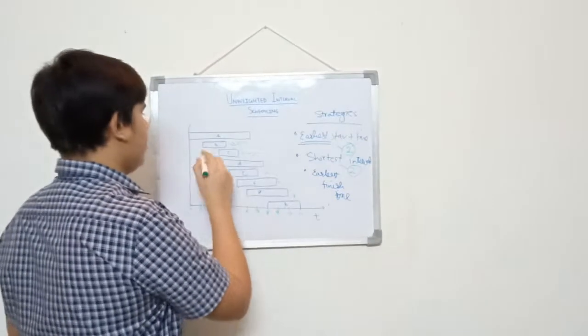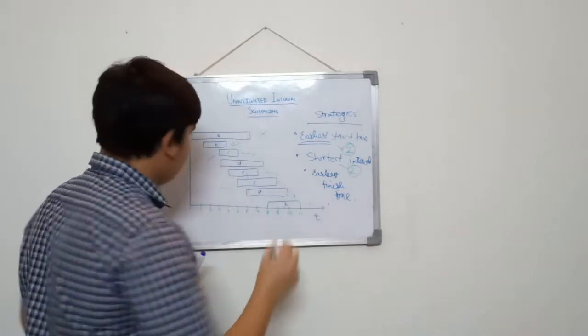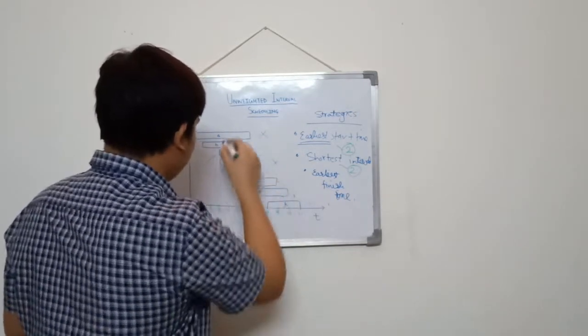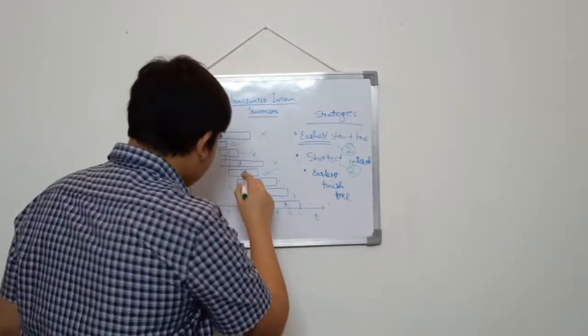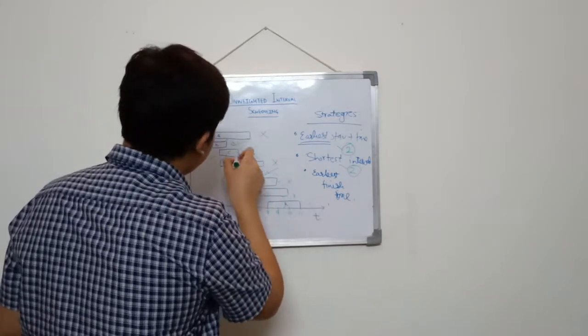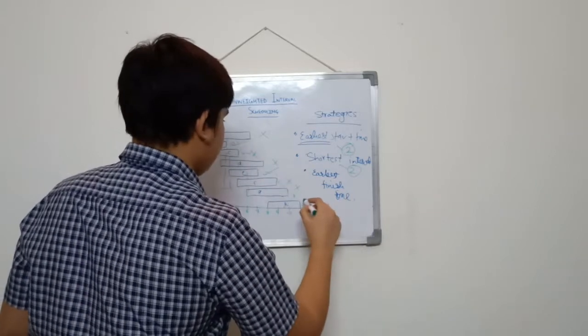So we'll consider from job B. A is not compatible with B, C is not compatible with B, D is also not compatible with B, while E is compatible with B. Yes, it is. Is F compatible with E and B? No. Is D compatible with E and B? No. Is H compatible with B, E, H? Yes.